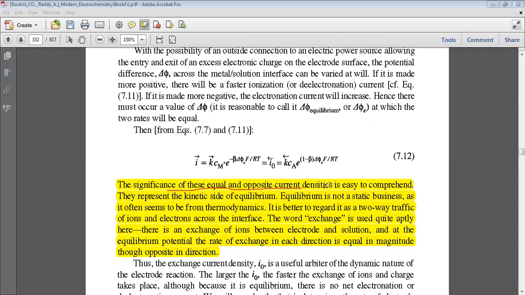The significance of these equal and opposite current densities is easy to understand. They represent the kinetic side of equilibrium. Equilibrium is not a static business. That means it does not remain static, as it often seems to be from thermodynamics. It is better to regard it as two-way traffic of ions and electrons across the interface. The word exchange is used quite rightly. There is an exchange of ions between electrode and solution, and at the equilibrium potential, the rate of exchange in each direction is equal in magnitude, but in opposite directions.